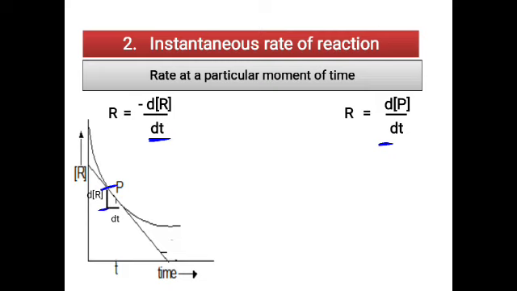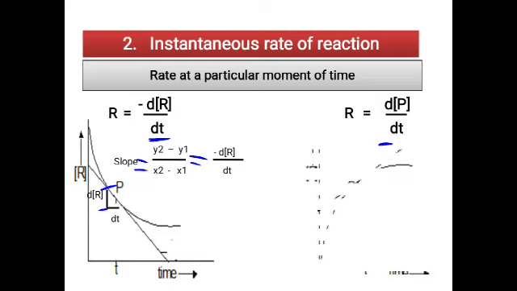Now if you want to measure the slope, there is a formula. The slope formula is y2 minus y1 divided by x2 minus x1. You study this in maths. Here y2 minus y1 is the change in the concentration of the reactant, where y2 is the final reactant concentration and y1 is the initial reactant concentration. You measure that and you will get the rate. So minus d[R] divided by dt, because the concentration of the reactant is decreasing, so you get a minus value. This will be the slope for the reactant case.